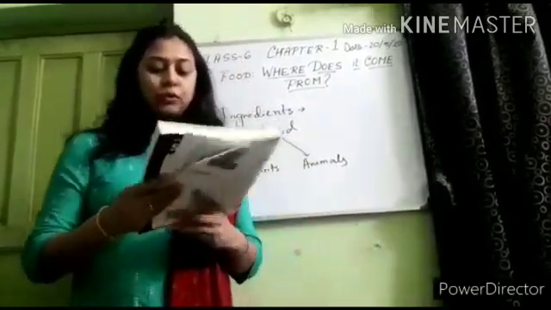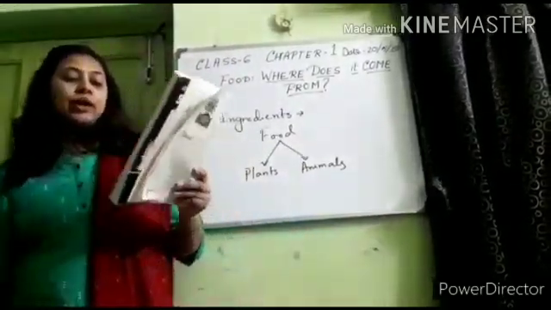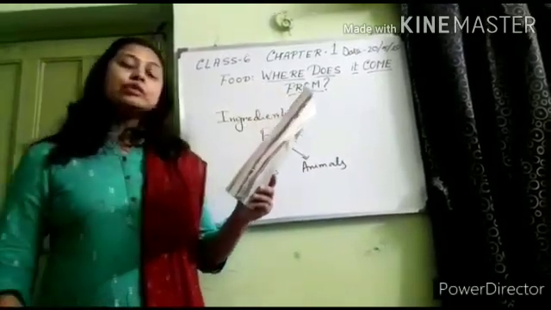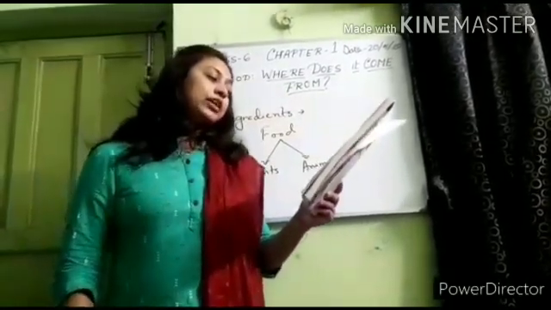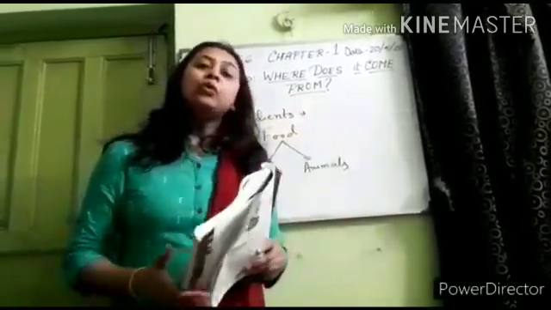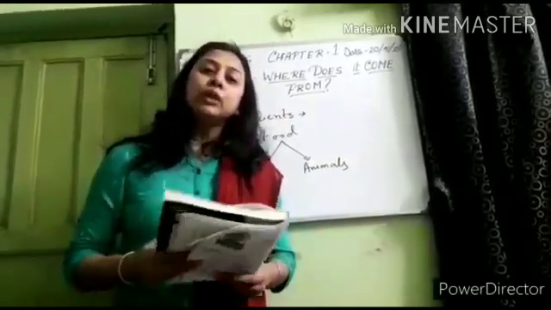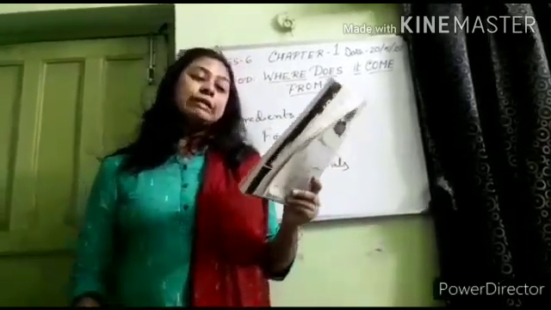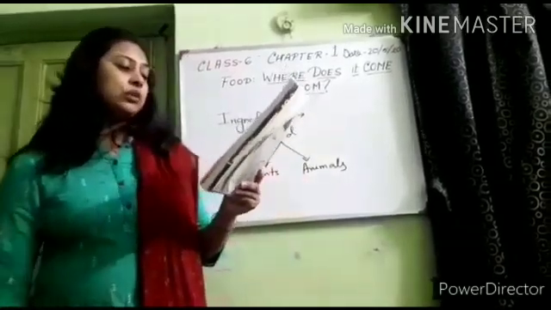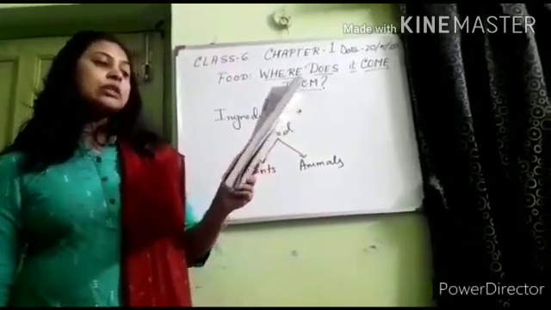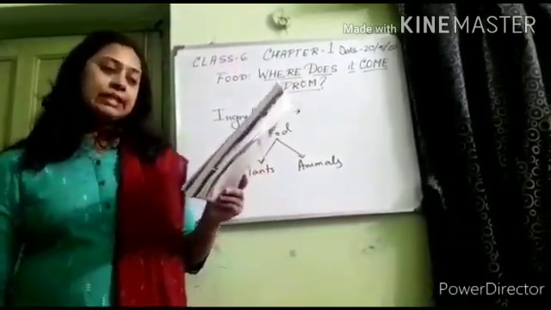Fruits. Fruits are the ripened ovaries of flowers. Fruits are commonly eaten raw without cooking. We eat the fruits without cooking. Fruits are rich in vitamins, minerals, and sugars. Citrus fruits are rich sources of vitamin C.